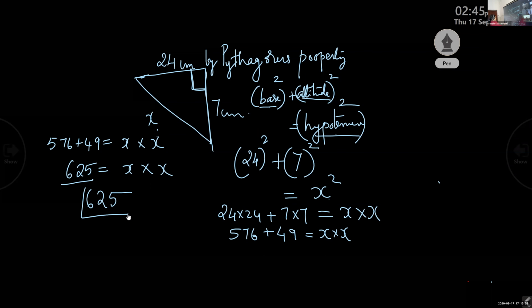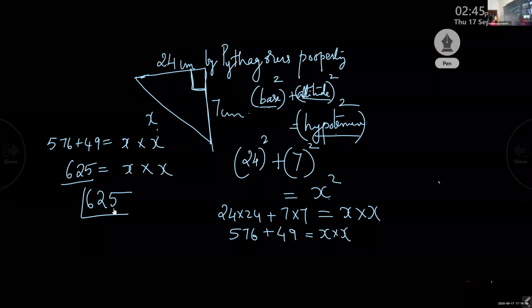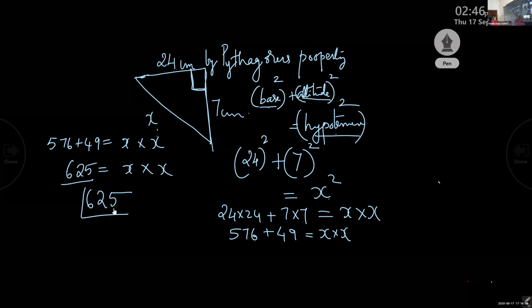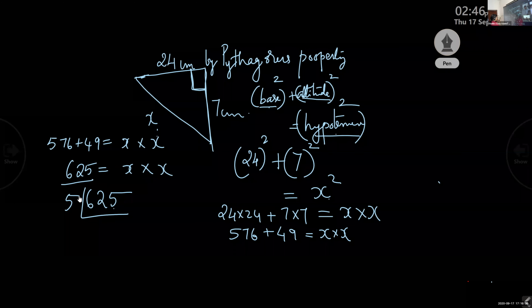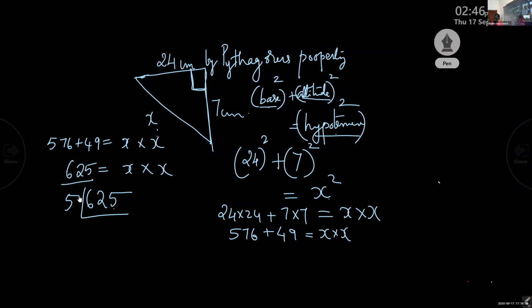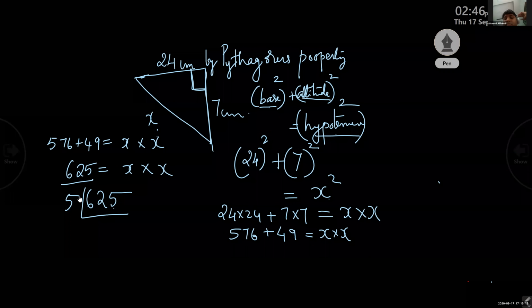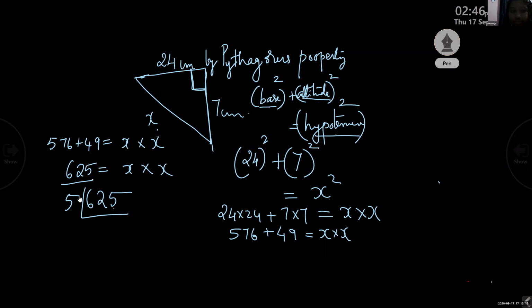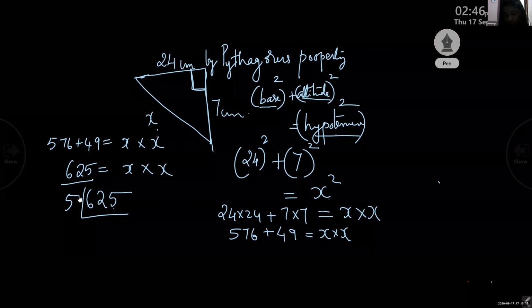If the units digit is 5, then 625 is also divisible by 5. So just check with 5. I am going to do prime factorization. What do you mean by prime factorization? Splitting down a number into prime factors.